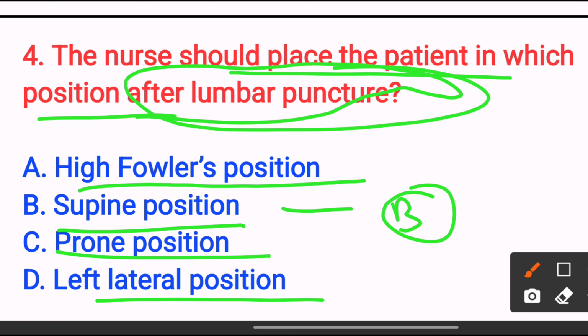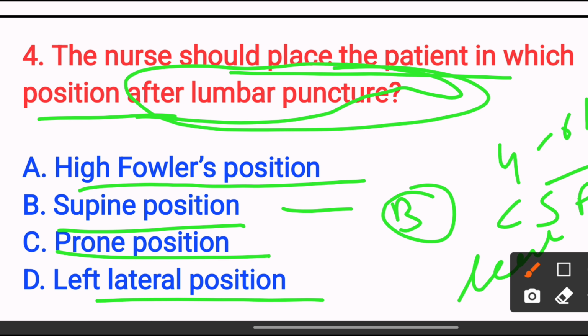After the lumbar puncture, we have to keep the patient lying flat for 4 to 6 hours post procedure to prevent CSF leakage and headache. So the answer is option B supine position. Next,